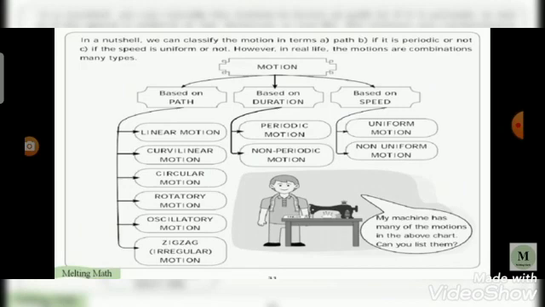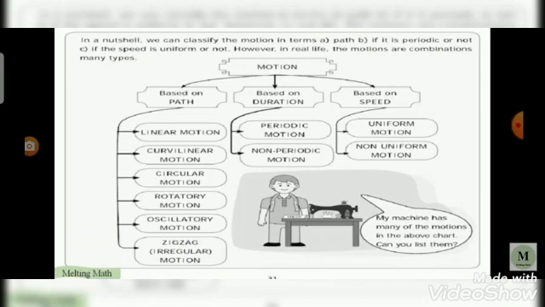Here motion is classified. So motion is classified into three types. One is based on the path, another one is based on duration, and the last one is based on the speed.